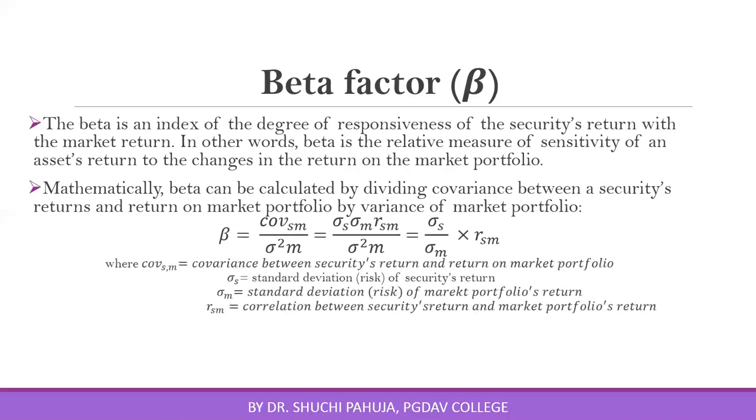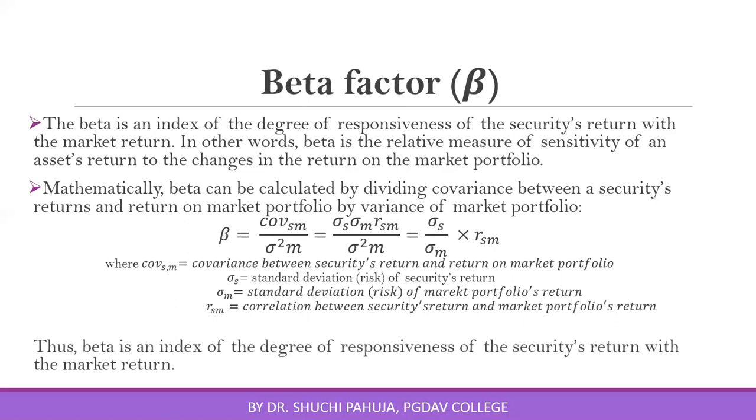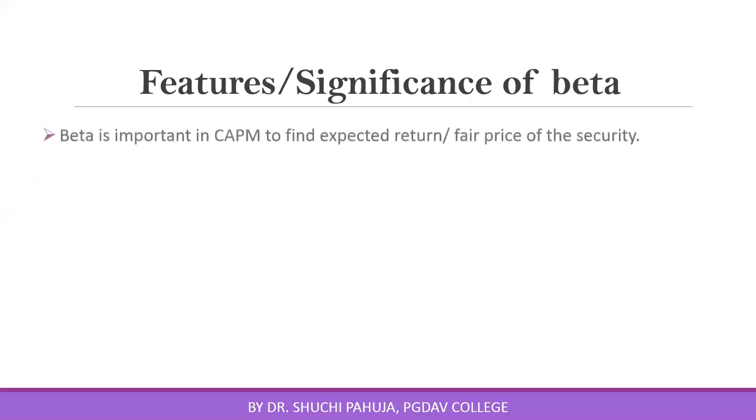The abbreviations used in the formula have been explained here. So beta is nothing but an index of degree of responsiveness of a security's return with market return. This beta factor is a very important factor in CAPM. In CAPM, for calculation of fair price, we always use beta factor.